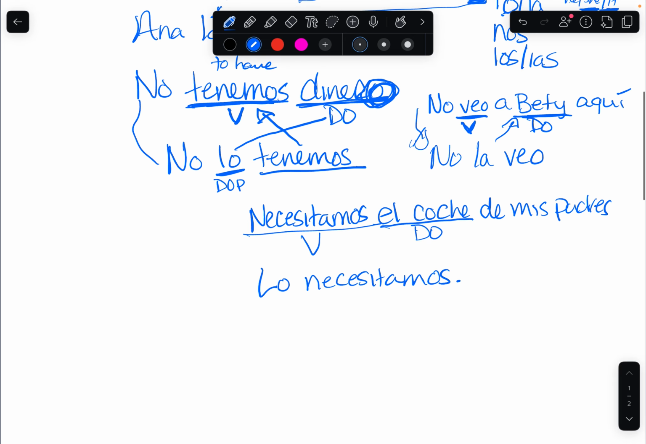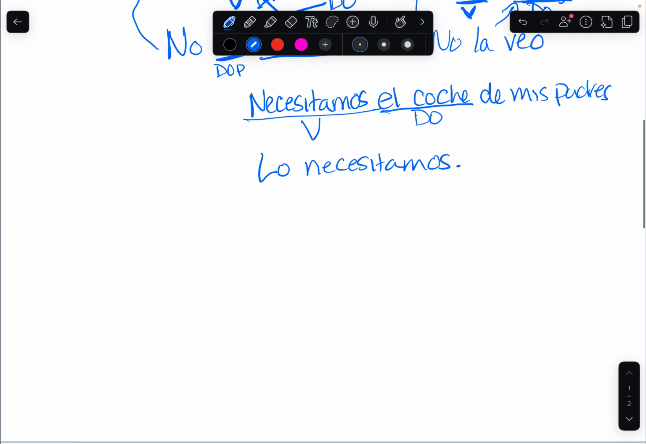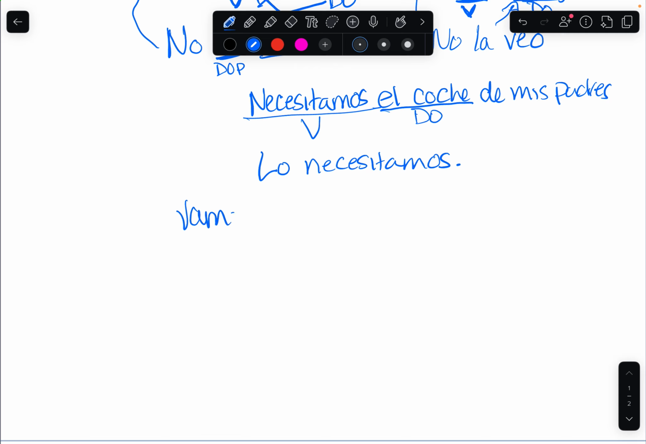Now, a trick here to think about is the personal A, la A personal. So the personal A immediately precedes the direct object of a sentence when the direct object refers to a specific person or persons. This is why it's called the personal A. So for example, I can say, vamos a visitar a nuestros abuelos. This a is the personal A because we're going to visit people.